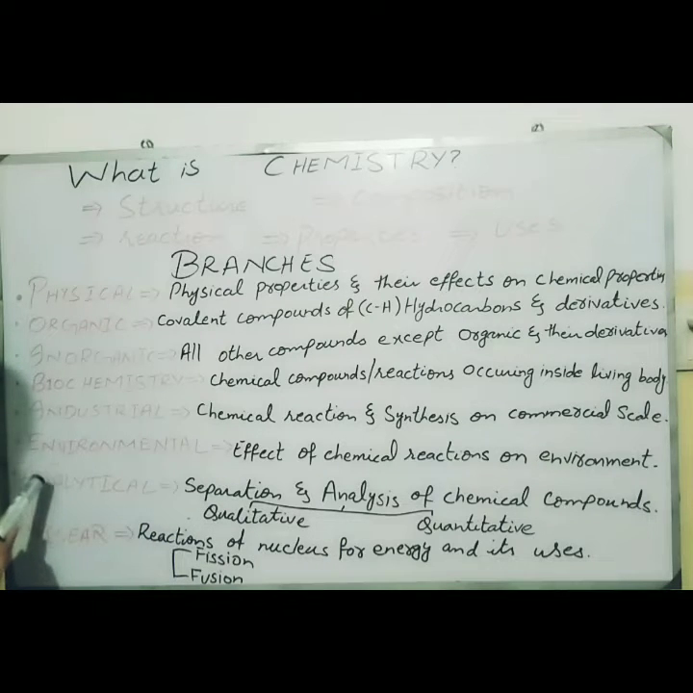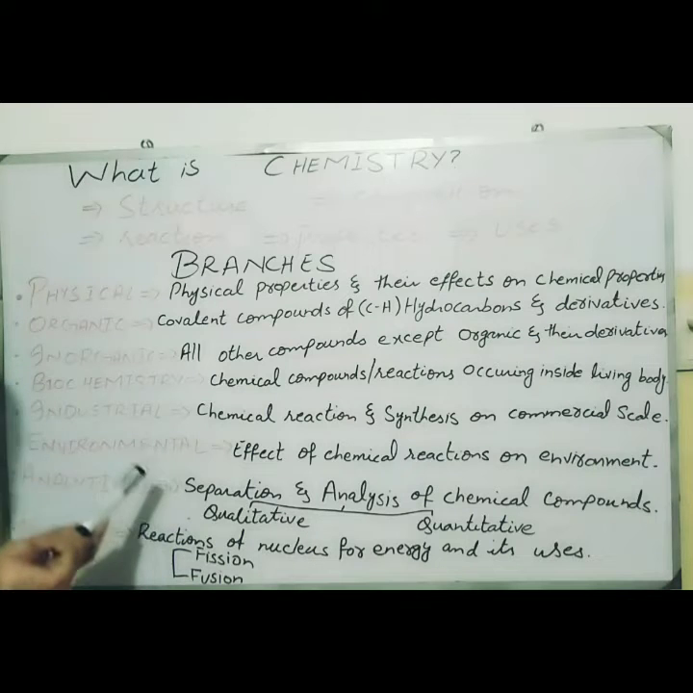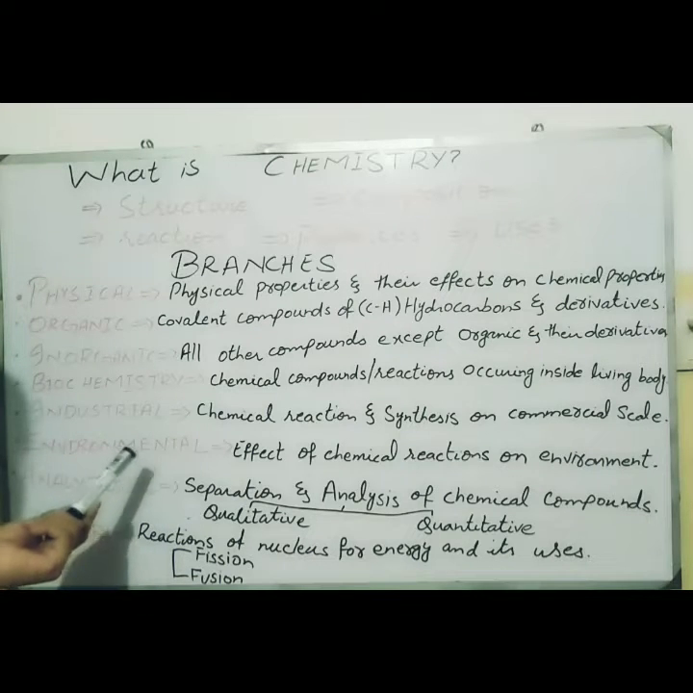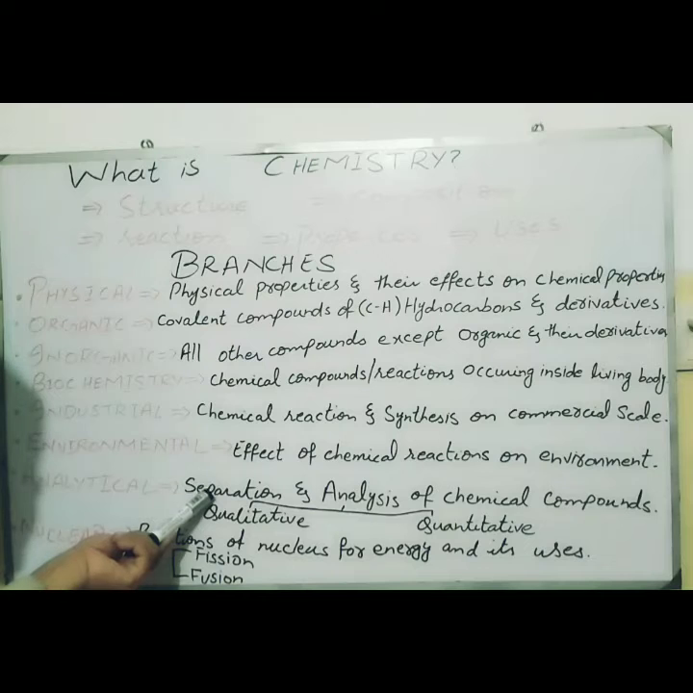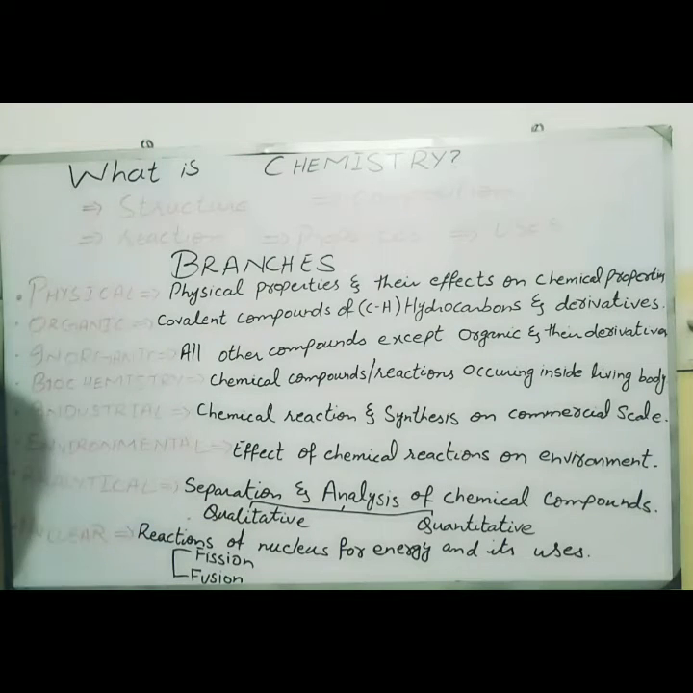Next branch is analytical chemistry, and this is a very important branch of chemistry because it is included in almost all other branches of chemistry, because in analytical chemistry we study the separation and analysis of chemical compounds. It depends on two things. Number one is separation of components from the compound, and then their analysis. So in each branch of chemistry we can use analytical chemistry.